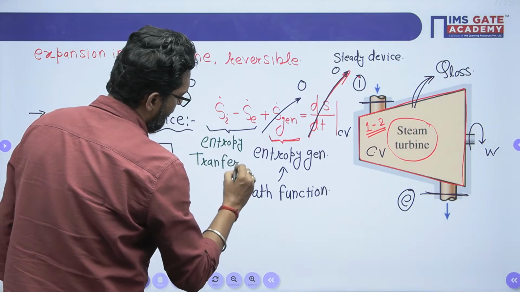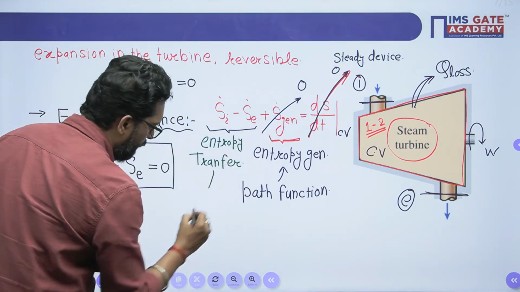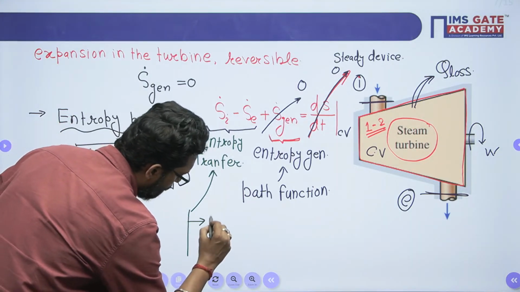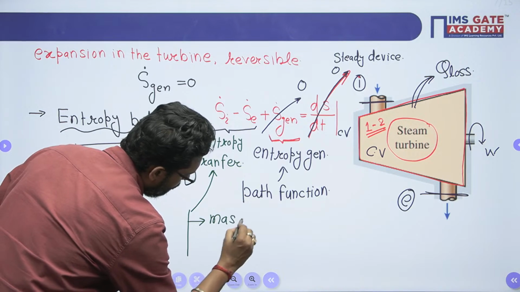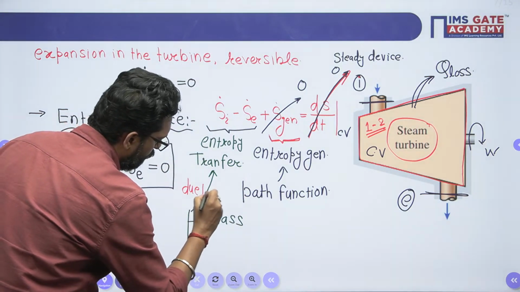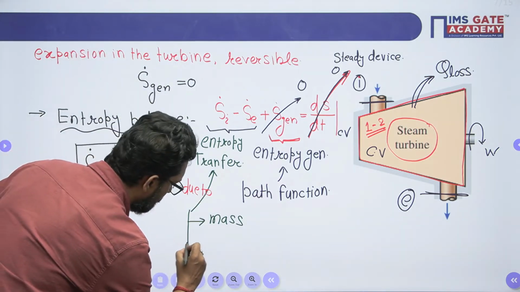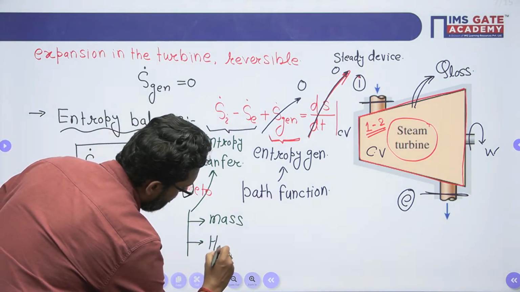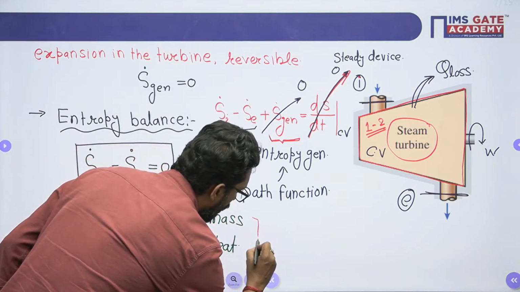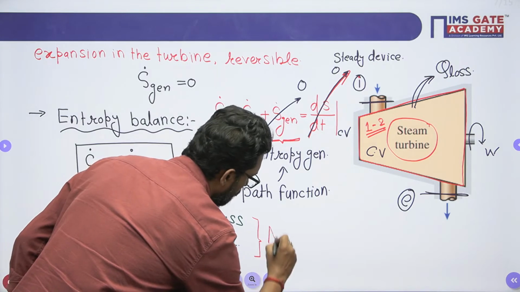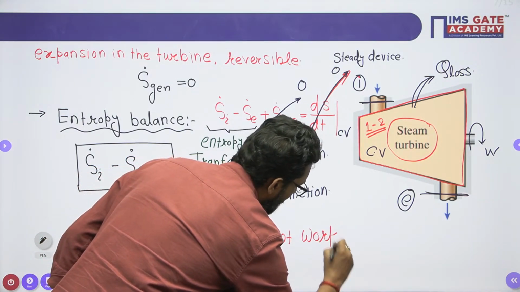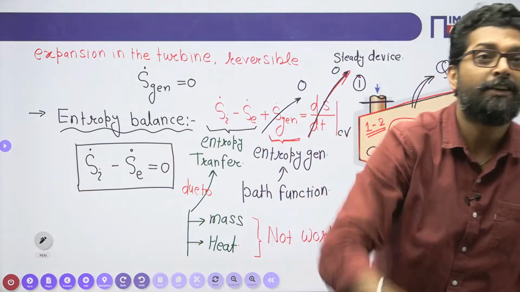And beta, entropy transfer is due to the following factors: mass and heat. Very important, not work. That means due to work transfer, there is no entropy transfer.